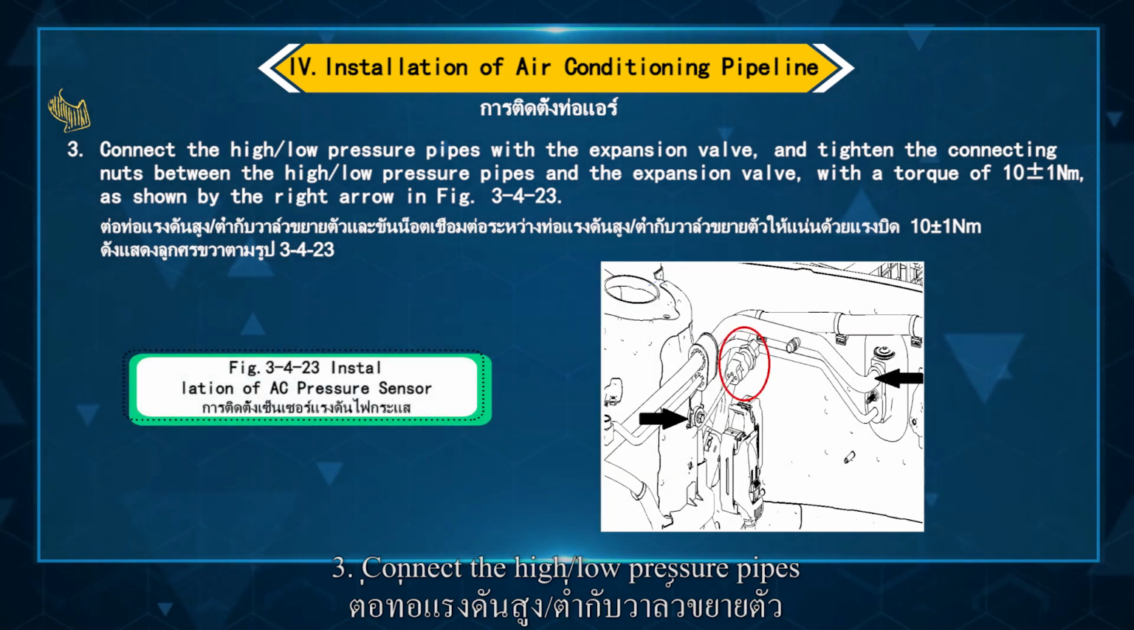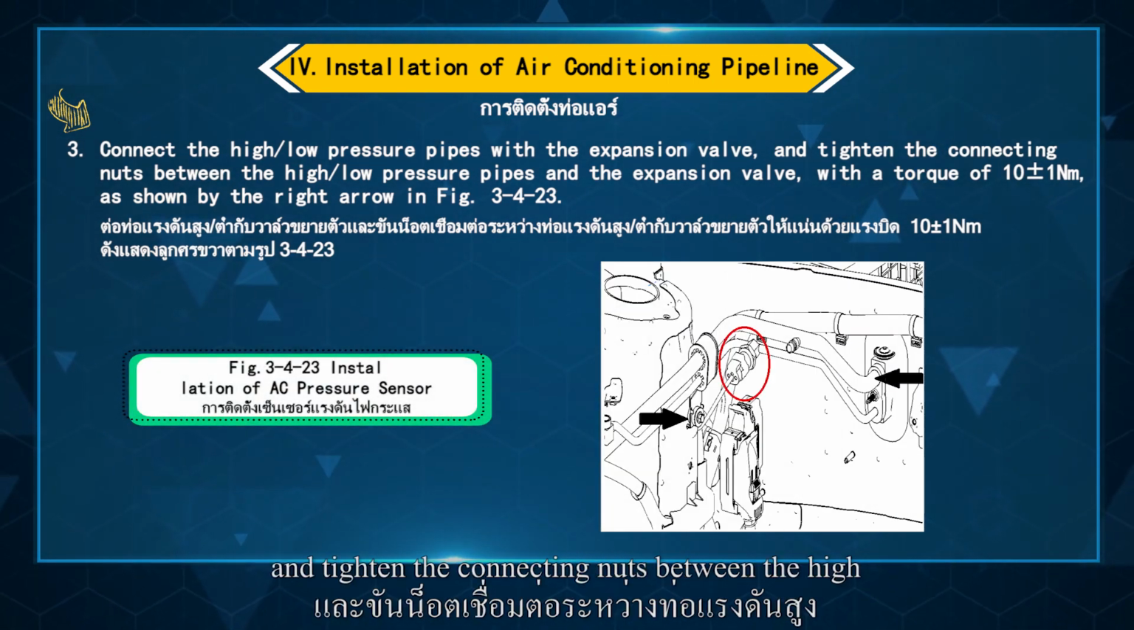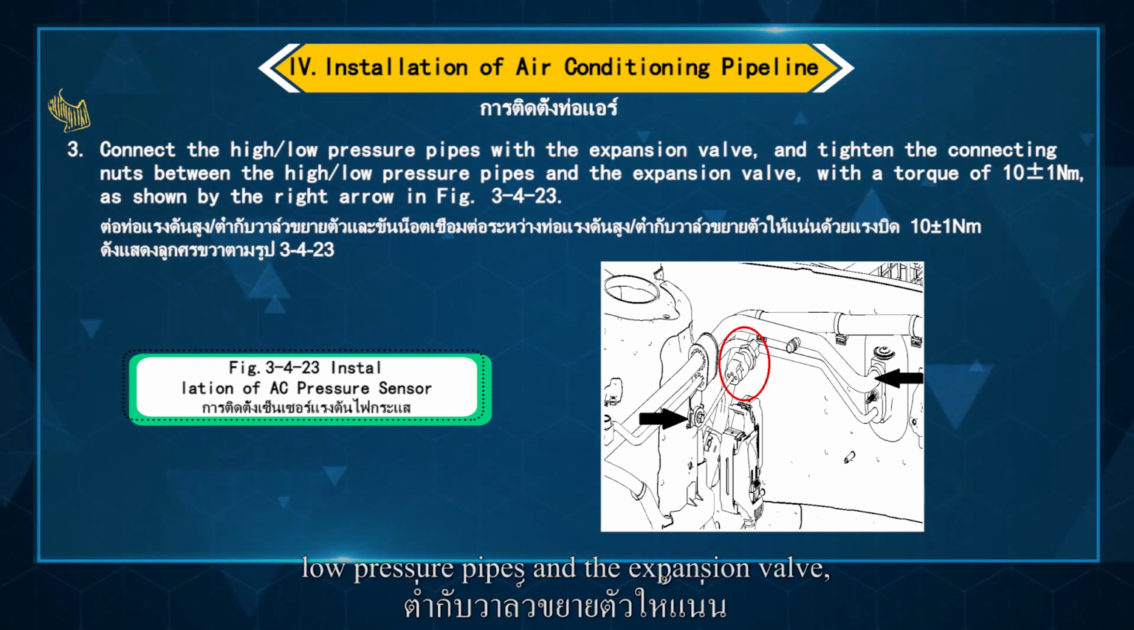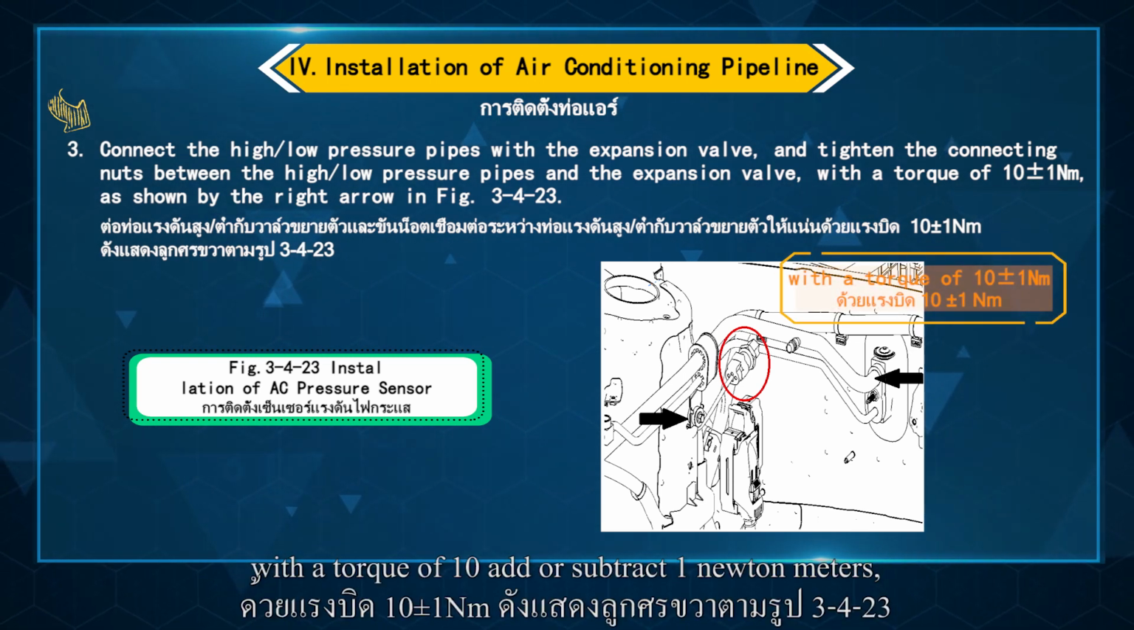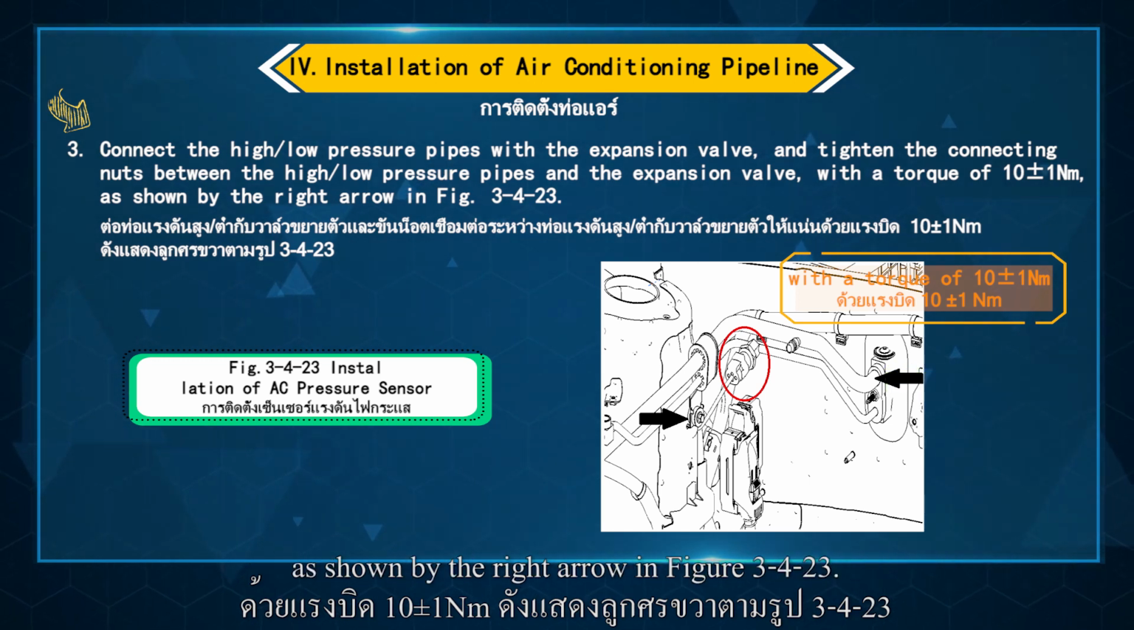3. Connect the high or low pressure pipes with the expansion valve and tighten the connecting nuts between the high or low pressure pipes and the expansion valve with a torque of 10.8 ± 1 Nm, as shown by the right arrow in figure